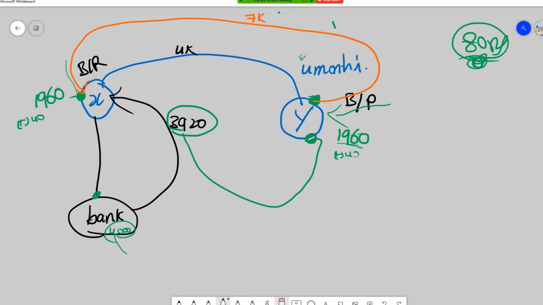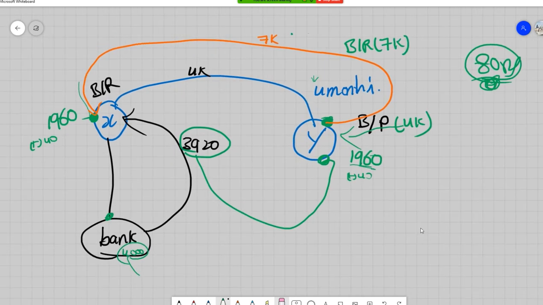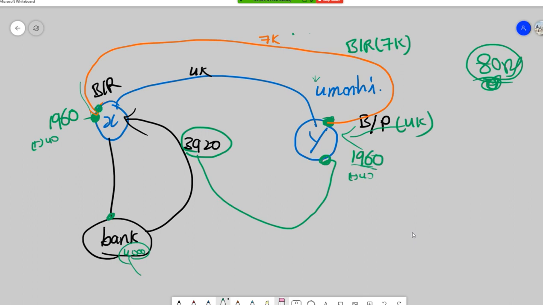See now here, for Y it will become bills receivable. Previously Y had a bills payable worth 4,000 because he accepted. Now Y has a bills receivable worth 7,000, and Y drew it on X only. So for X it will become bills payable 7,000, and he has previously drawn a bill, right? So for him bills receivable 4,000. So this is what happened.